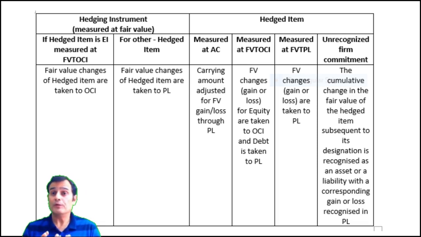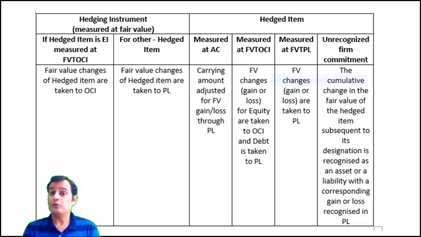Remember, when you're looking at the accounting of the fair value changes of the hedging instrument, you need to see which item it is hedging. Is the hedged item an equity instrument which is measured at fair value through OCI? Then the fair value changes of the hedging instrument as well as the hedged item are both going to be taken in OCI. Mind the words.